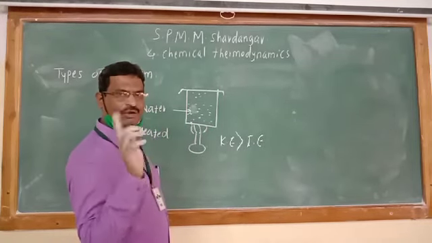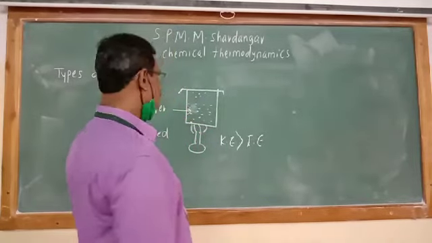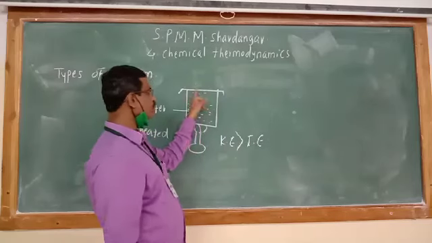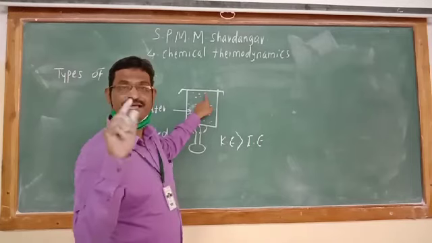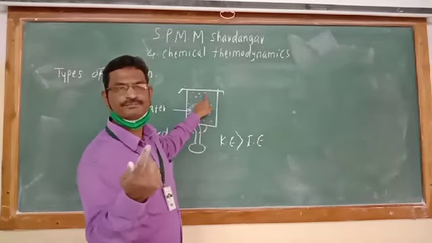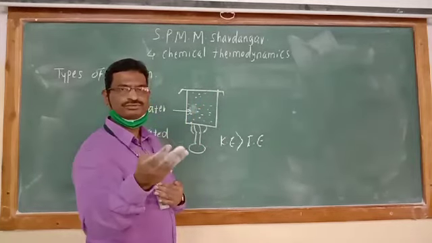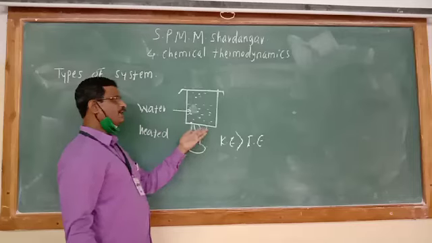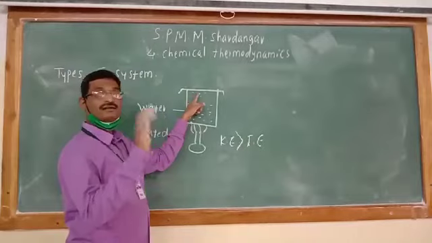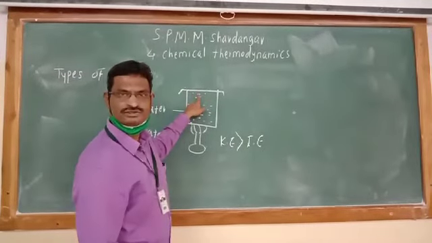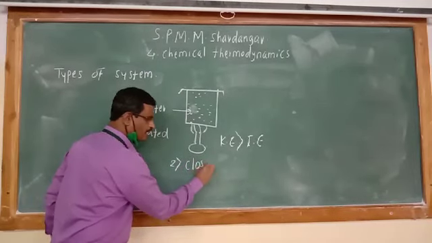No. They cannot leave the system. They will remain over here only because the system is closed at the top. So this is a different system than the open one. In open system, heat is absorbed and matter is given out. But in this system, only heat is absorbed from surrounding to system, but matter is not given to the surrounding. So this type of system is known as a closed system.